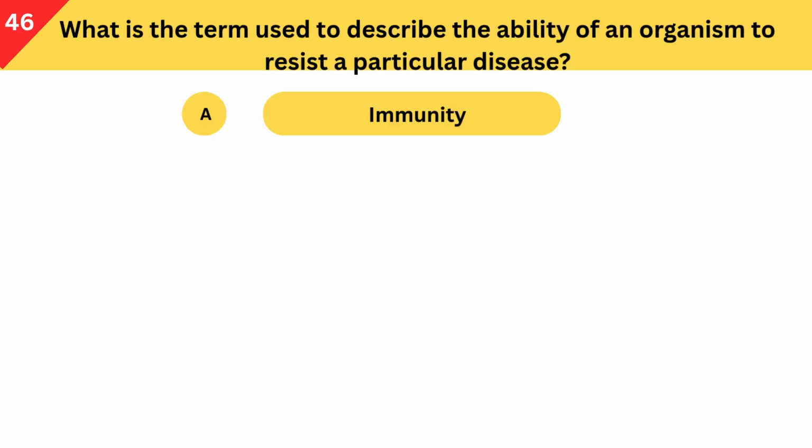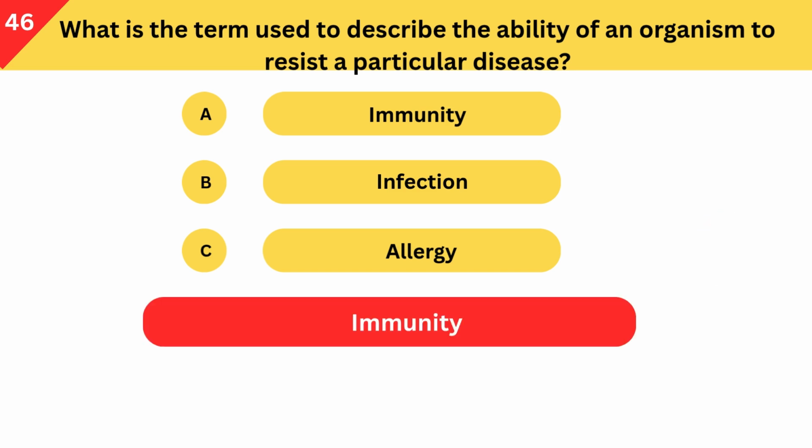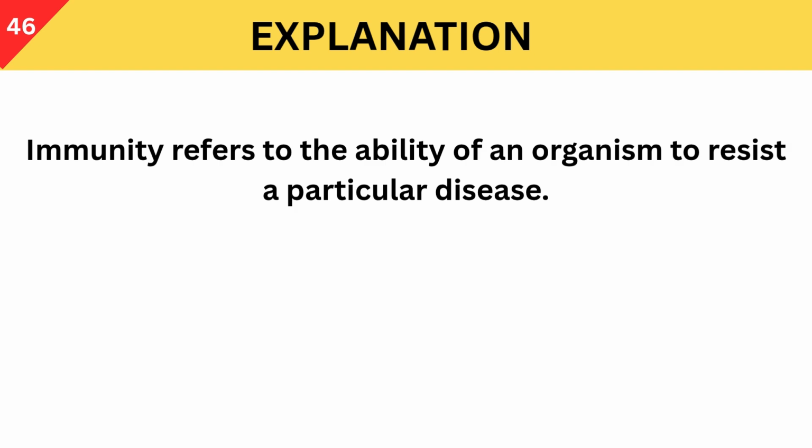What is the term used to describe the ability of an organism to resist a particular disease? A. Immunity. B. Infection. C. Allergy. Correct answer is immunity. Immunity refers to the ability of an organism to resist a particular disease.